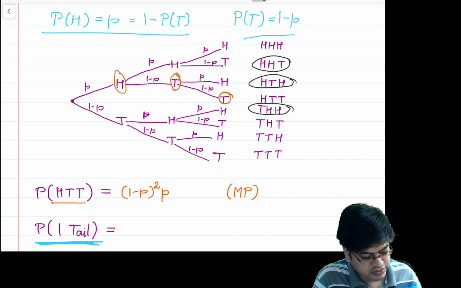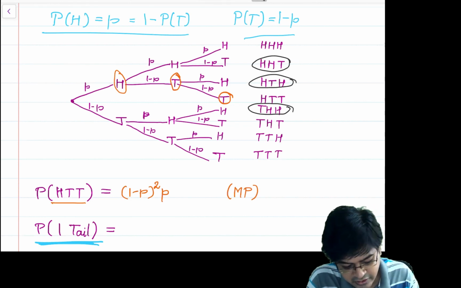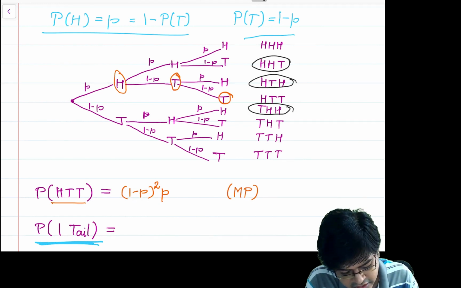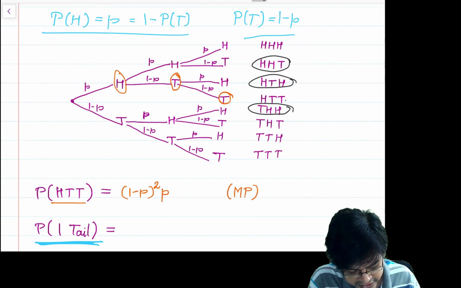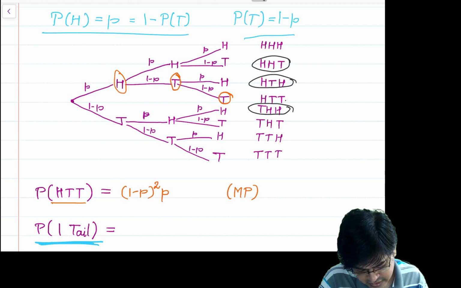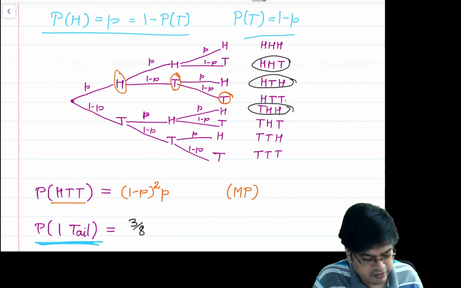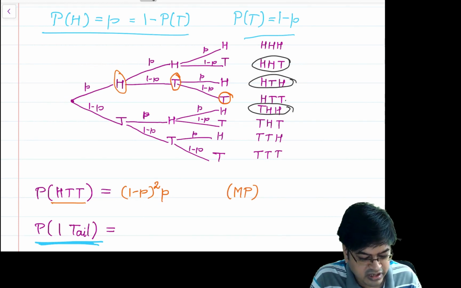So what is the probability of this single tail? How many outcomes in total are there? 1, 2, 3, 4, 5, 6, 7, 8. It's 3 by 8. Yeah, that's the outcome. No, it can't be 3 by 8, because my probabilities are not uniformly distributed. That is, it is not half-half. It's not a fair coin. So let us compute this.